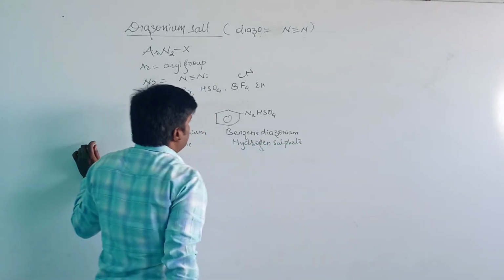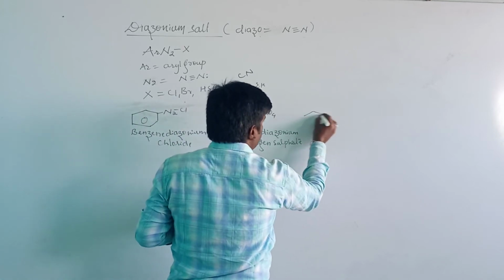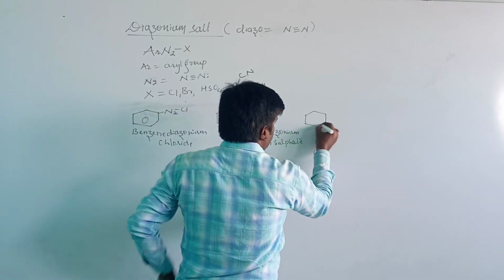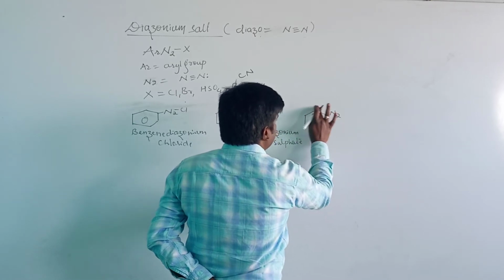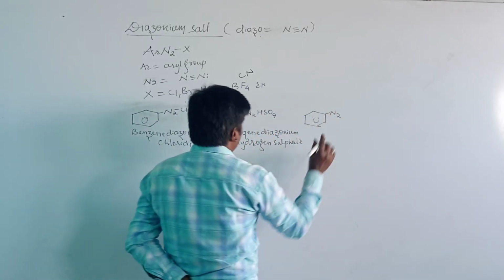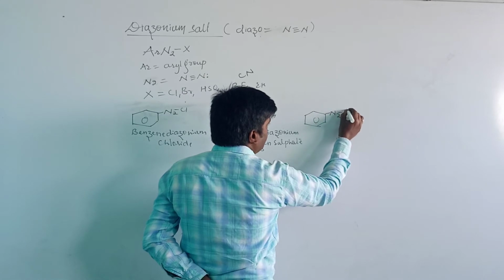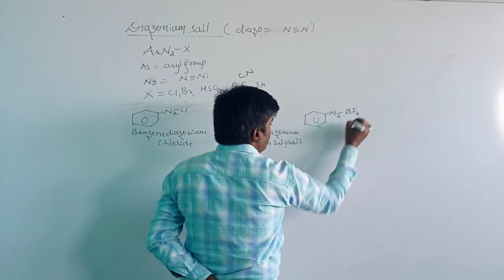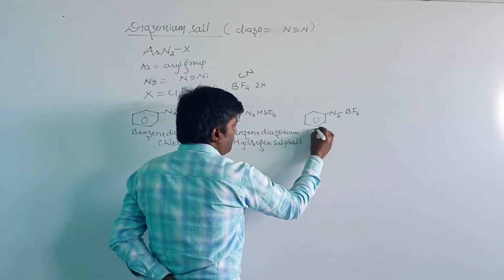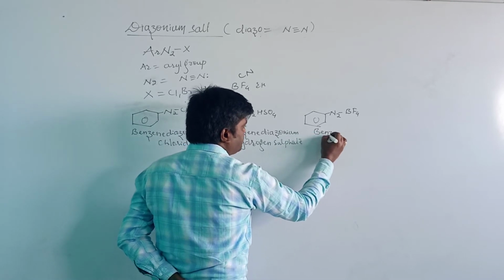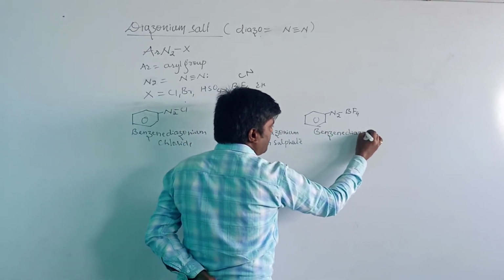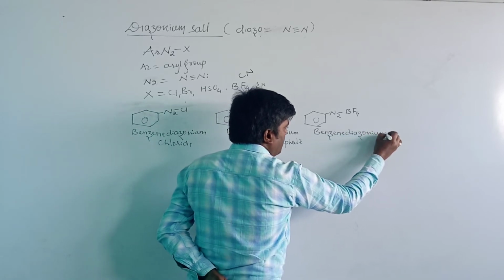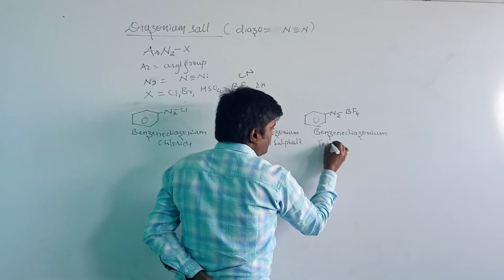Okay. Then, this is the benzene diazonium, N2+. To the benzene diazonium we are adding BF4. Then the name for this compound is benzene diazonium tetrafluoroborate.